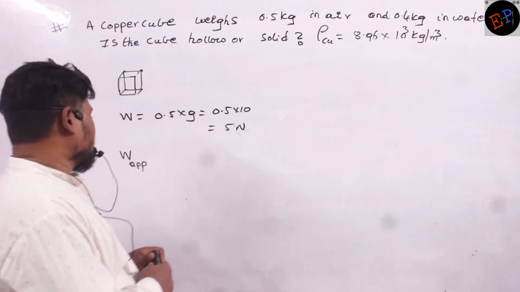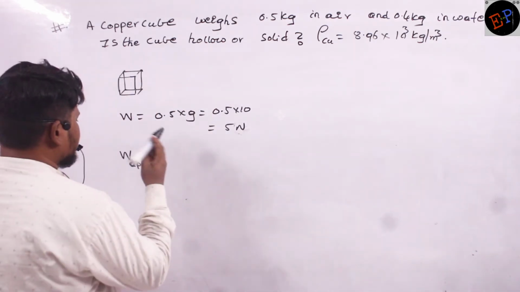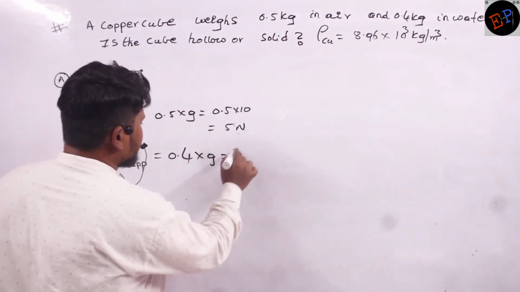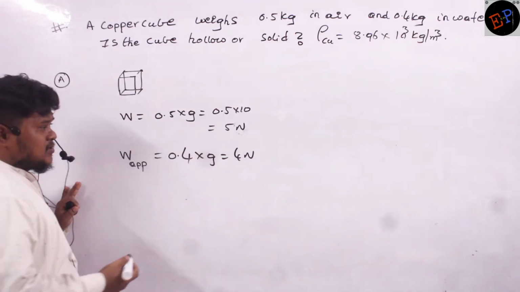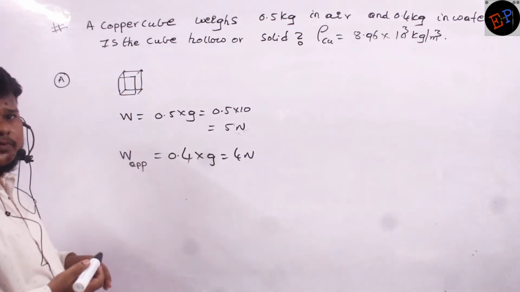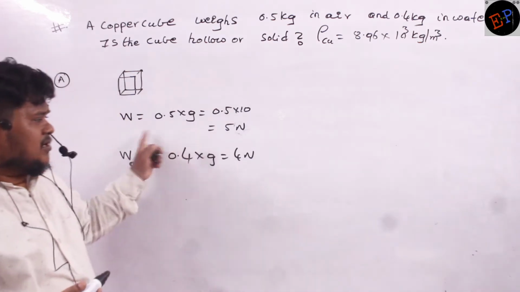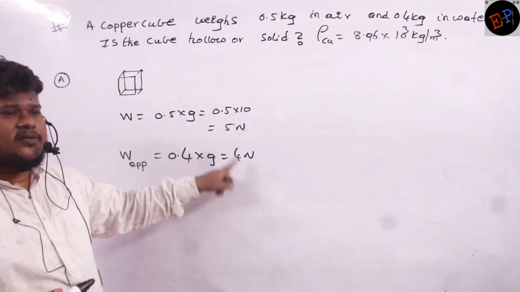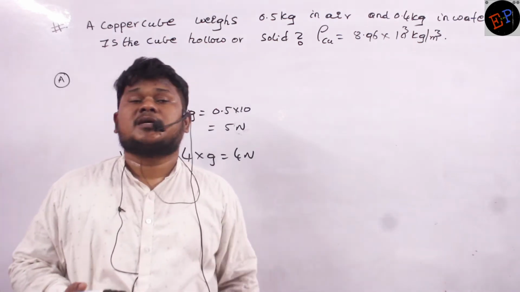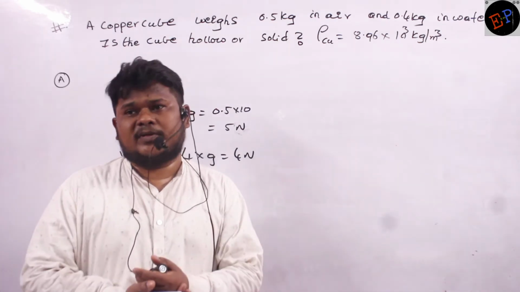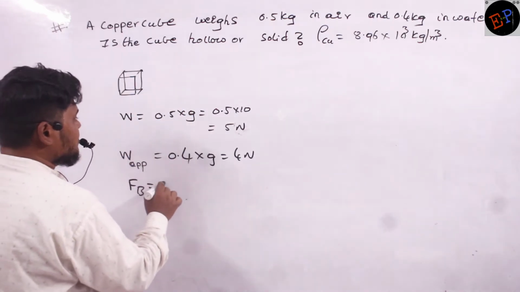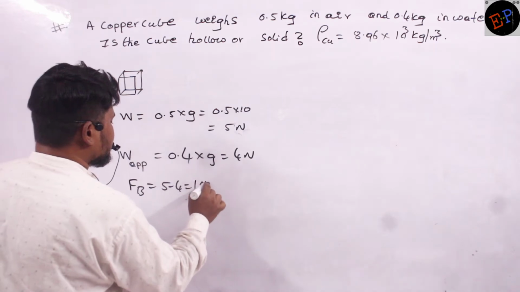Clear? So apparent weight is 0.4 multiplied by g, so 4 Newton. Actual weight is 5 Newton, apparent weight is 4 Newton. So what happens to 1 Newton of force? Original weight is 5 Newton, but inside water it is only 4 Newton. So what happened to the remaining 1 Newton? It has reduced because of force of buoyancy. Therefore, force of buoyancy is 5 minus 4, which is equal to 1 Newton.